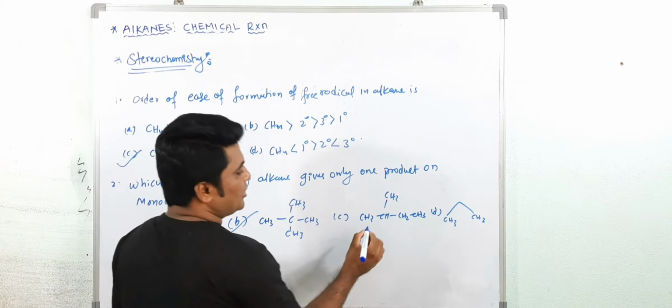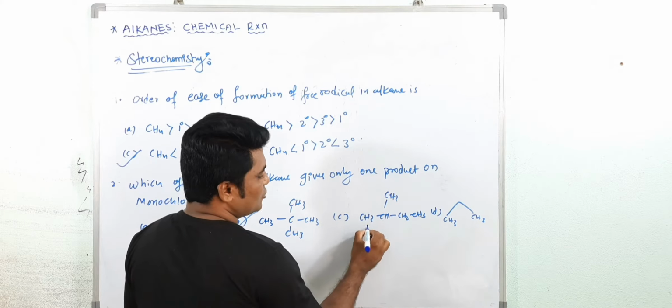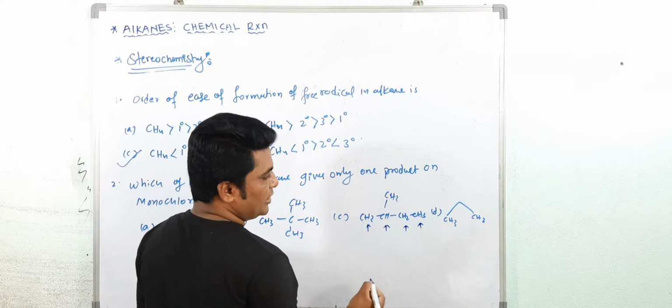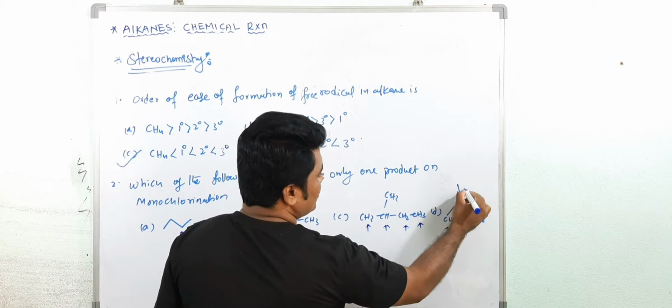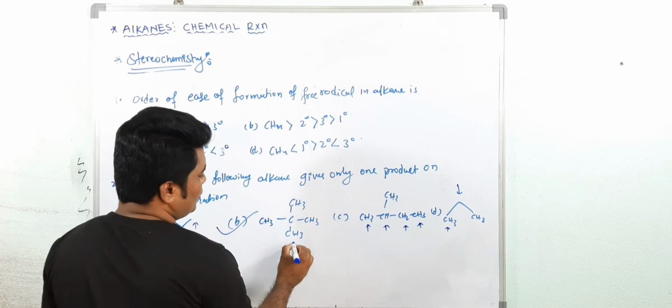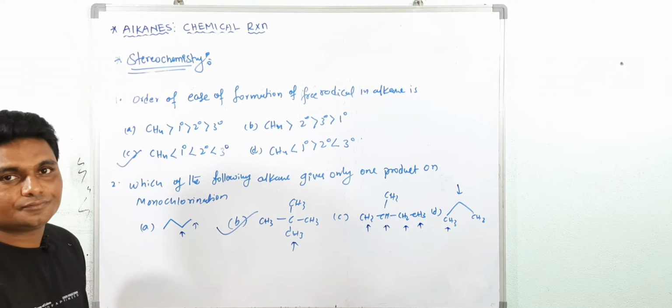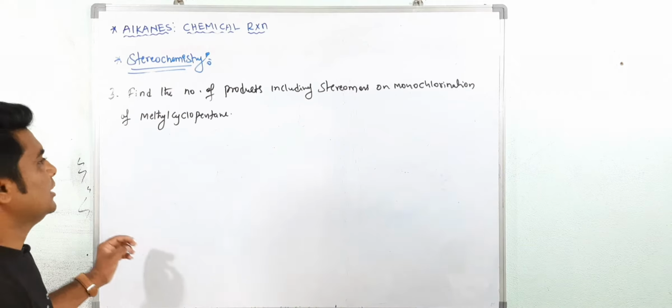Here, how many products will you get? Both CH3 are the same, so it means 1, here 2, here 3, here 4 products you will get. Here 1 and this is 2. Here 3 products, but here only 1 product you will get. The right answer is this one. Okay, now see the next, third question.